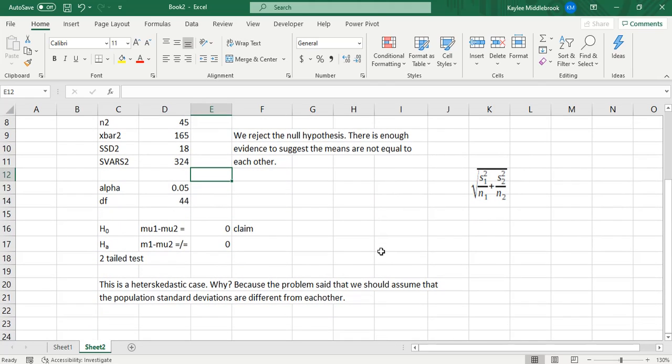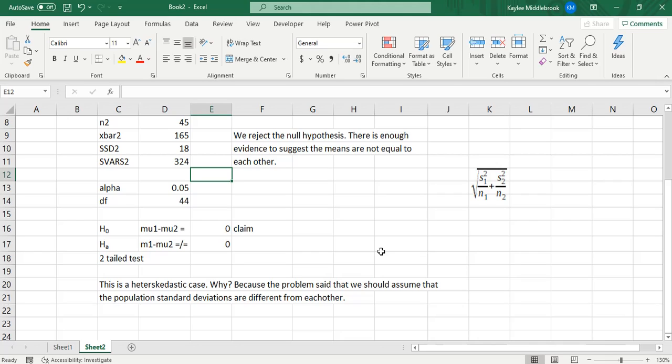The next thing we're going to do is find out what the null and alternative hypotheses are. For our null hypothesis, researchers claim that the population means would be the same.